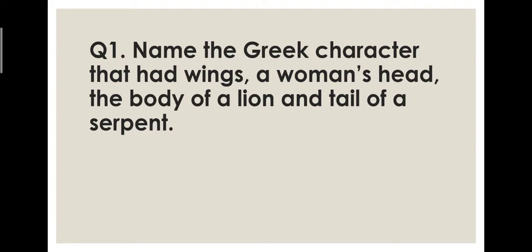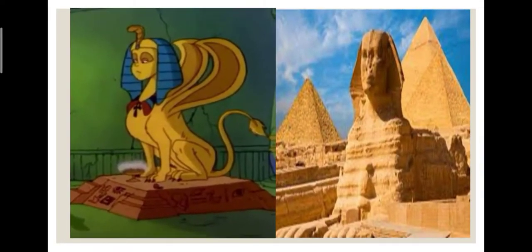Okay, this character had wings, and the head was of a woman and the body was of a lion, and there was a tail also, and the tail of a serpent, that is snake. And do you know what was the name of that character? It was Sphinx. Okay, so Sphinx, a Greek character that had wings. So you can see the wings, and the head was of a woman, body was of lion, and there was a tail. The tail was of a snake.